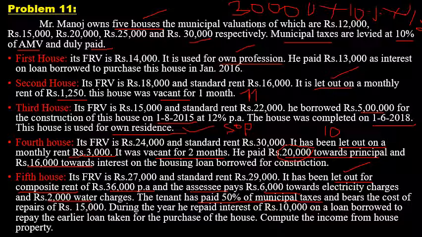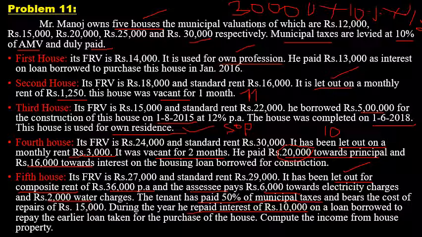Next one: during the year he repaid interest of 10,000 on a loan borrowed to repay the earlier loan taken for the purchase of the house. Second, this is related to the fifth house. See, he repaid interest of rupees 10,000. 10,000 is the interest which has been paid in the previous year, on a loan that has been borrowed.